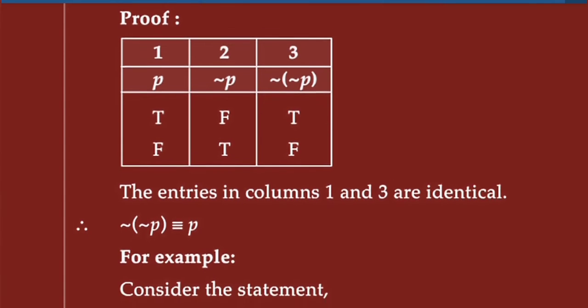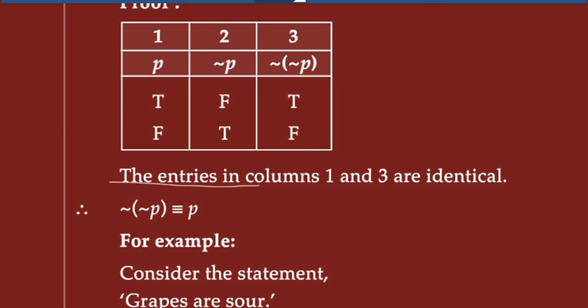Since the entries in column 1 and 3 are identical, this entry and this entry are the same, meaning P and negation of negation P are the same.